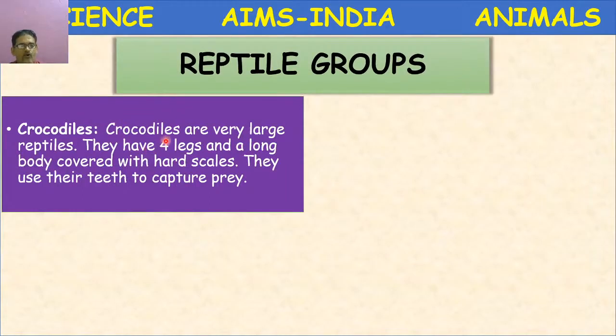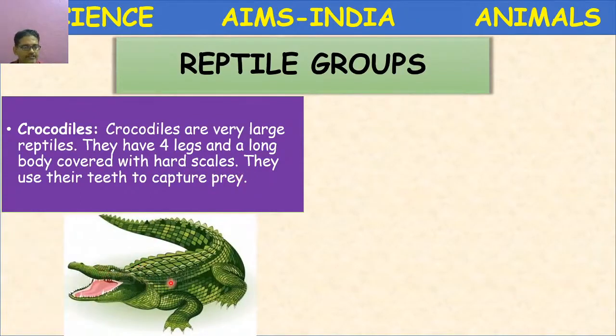Crocodiles. Crocodiles are very large reptiles, lizard-like only, but very large in size. They have 4 legs and a long body covered with hard scales. See, this is the crocodile. They have 4 legs, the 3-dimensional picture, and the body is covered by hard scales called